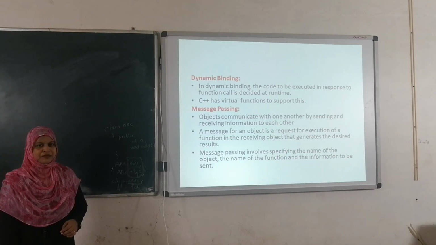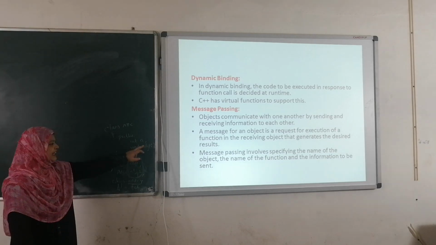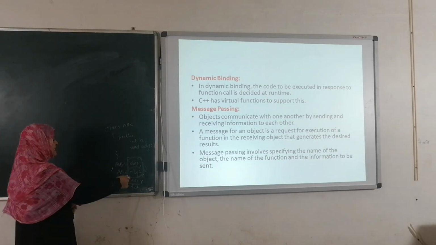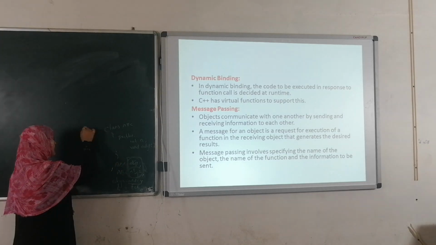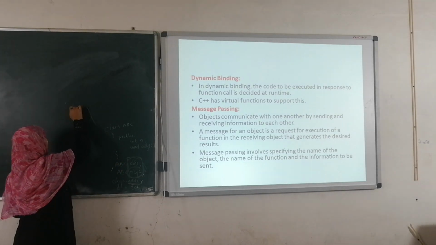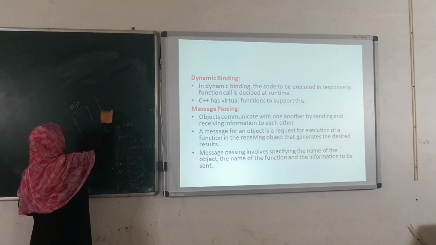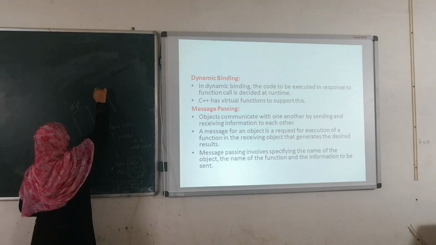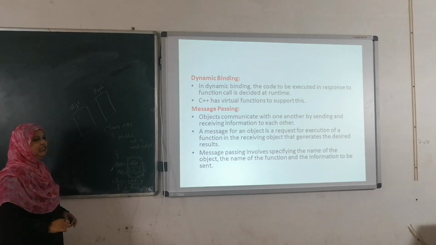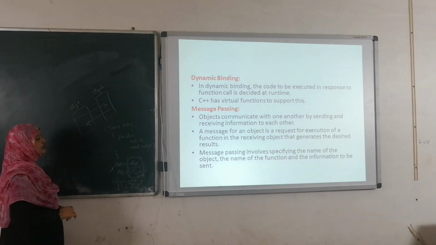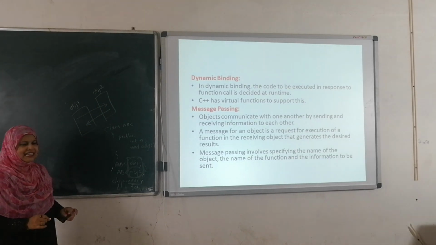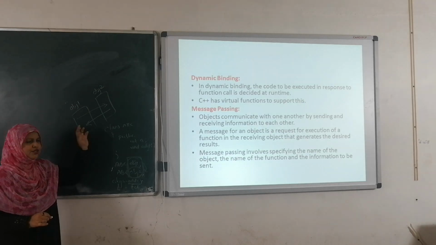By using object 1, I am going to call the variable a. Here obj1 and obj2: whenever we create an object for this class, separate memory is allocated for obj1, and separate memory is allocated for obj2. Now we are passing messages by using these two objects.